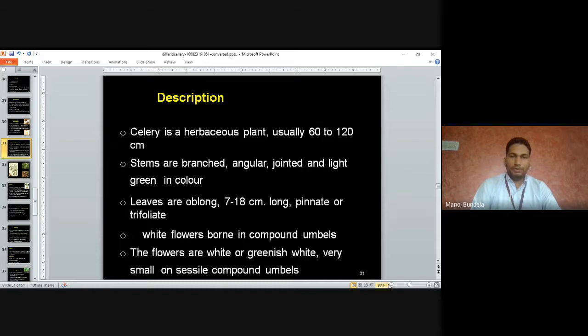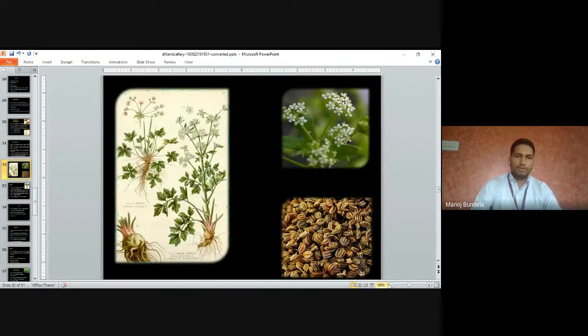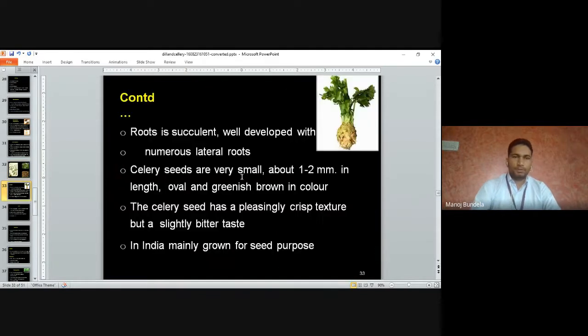The white flowers develop in compound umbel. The flowers are white or greenish white, very small. The inflorescence is compound umbel. These are the inflorescence in celery. These are the seeds of celery. These are the flowers, white color flowers.